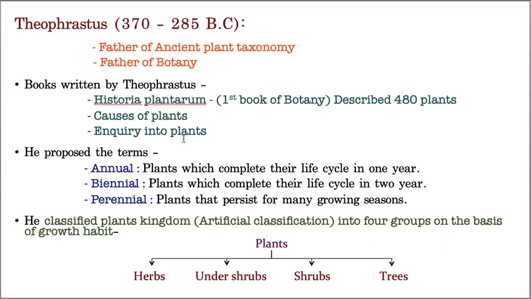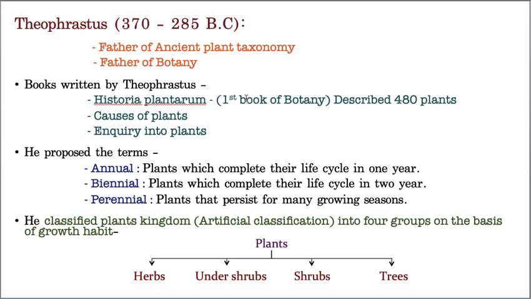he wrote some books, and the first book is Historia Plantarum. Many taxonomists believe this is the first book of botany. Of course there is no proper evidence for that, but many of the taxonomists believe it is the first book towards this botany. In that book he described around 480 plants, and the second book is Causes of Plants, and the third book is Enquiry into Plants. So these are the three books written by Theophrastus.